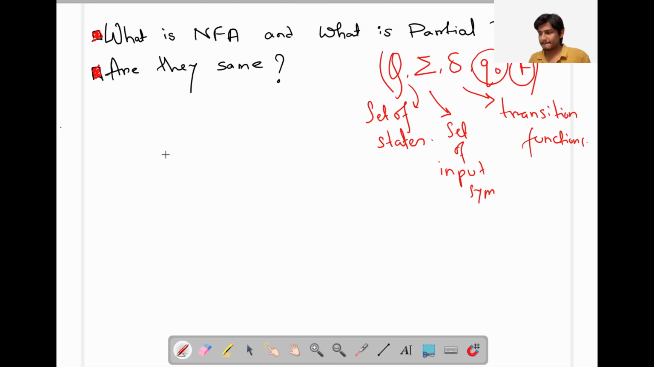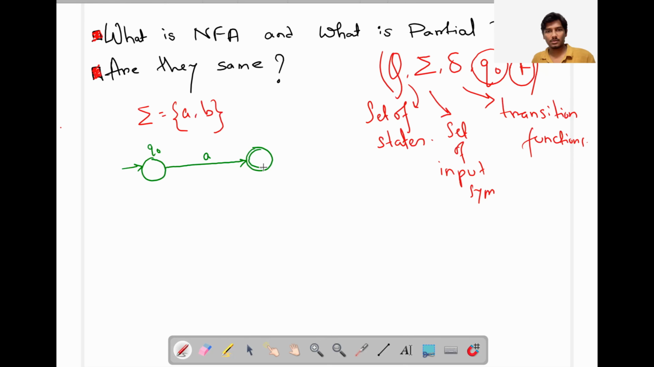Now, if I'm drawing a simple transition diagram, with input symbols a and b, this is the initial state, that is Q0 maybe, and by giving a, it is going to Q1, which is actually a final state. And also for giving a, it is creating a self loop. So you all can tell that this is an NFA.